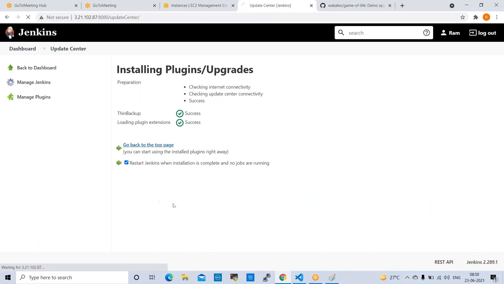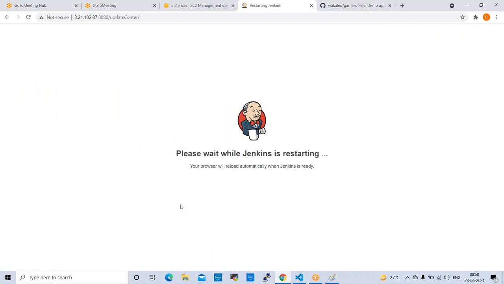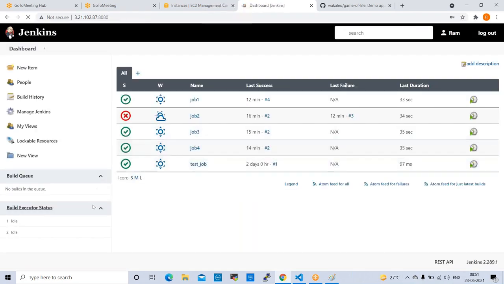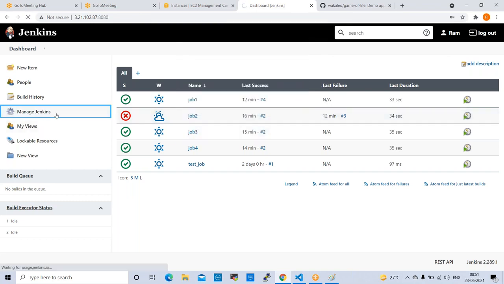Yeah, now it is success. I want to restart this Jenkins once. Once we install the plugin, you can go to manage Jenkins.